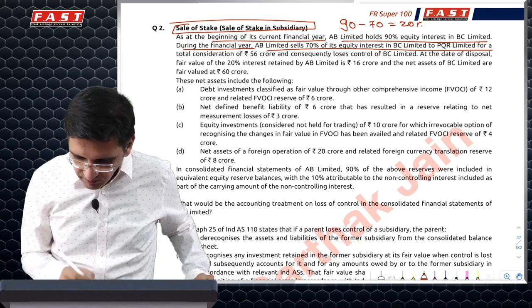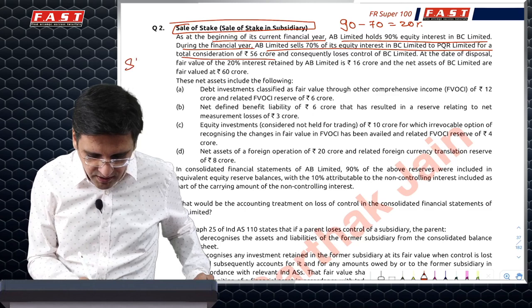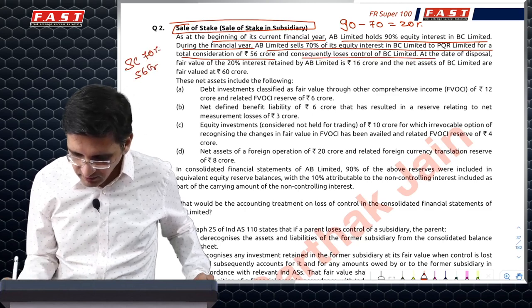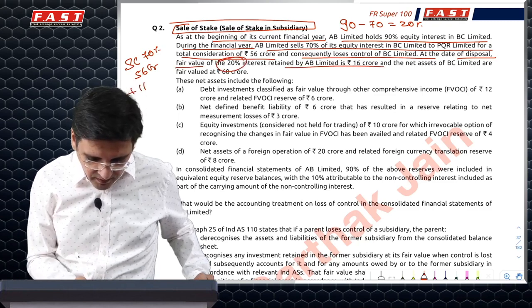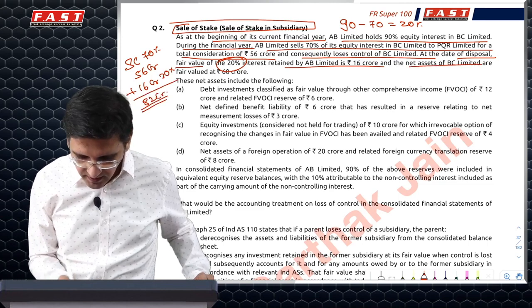So this question has all of that. For a total consideration of 56 crore. So the sales consideration for the 70% stake was 56 crore, and we have lost control. On the date of disposal, the 20% interest is 16 crore. So that is the 20% fair value. So this total comes to 82 crore. Nevertheless, net assets were 60.